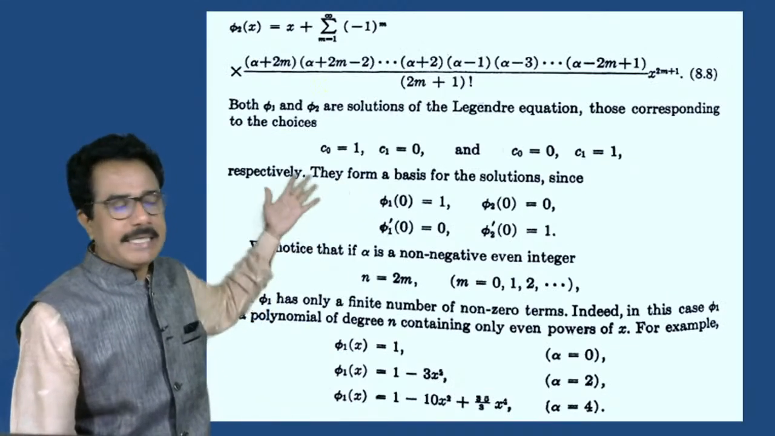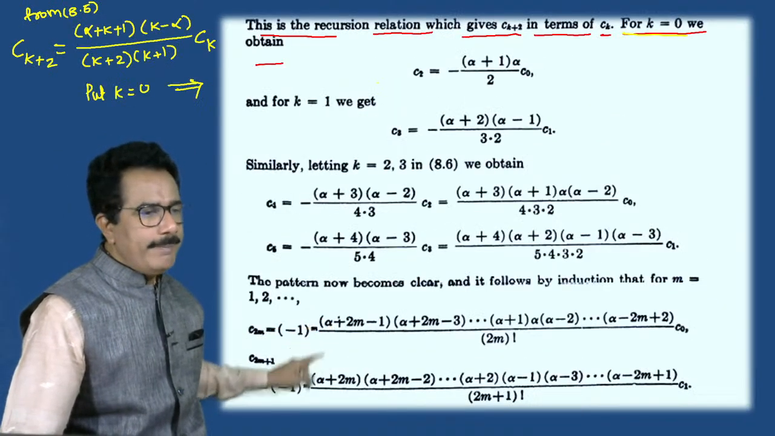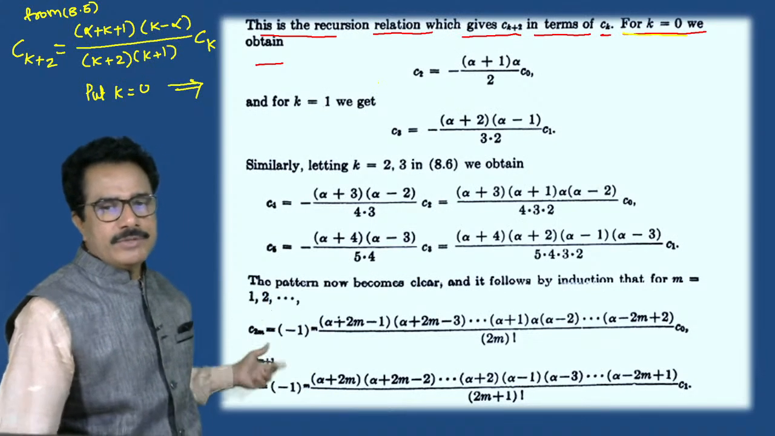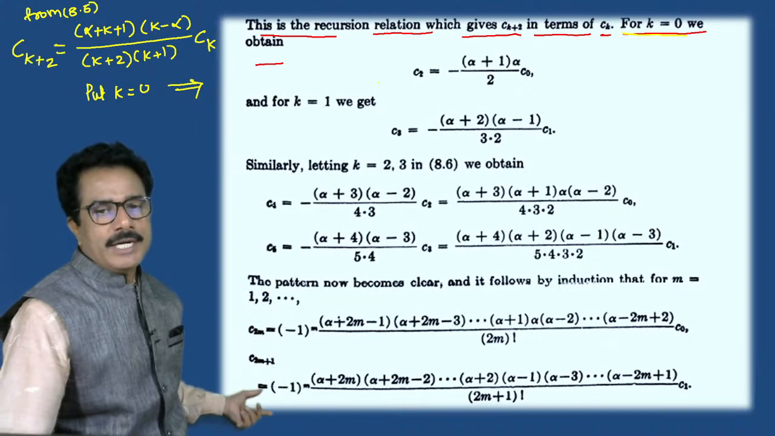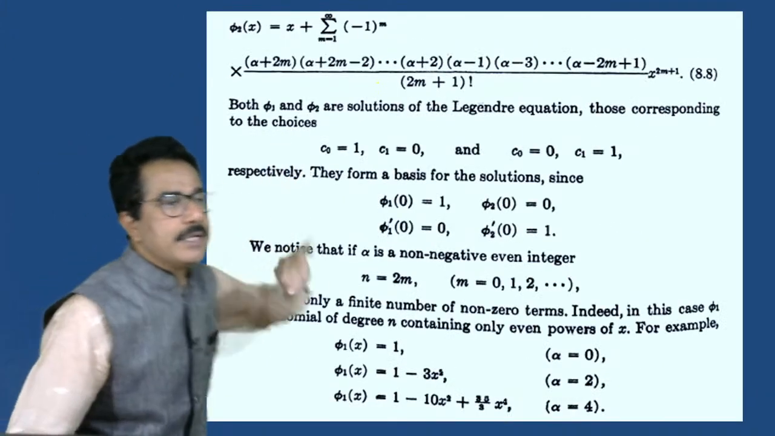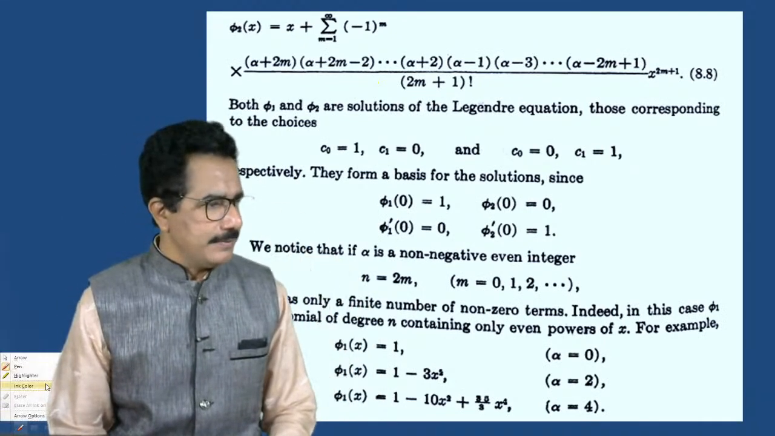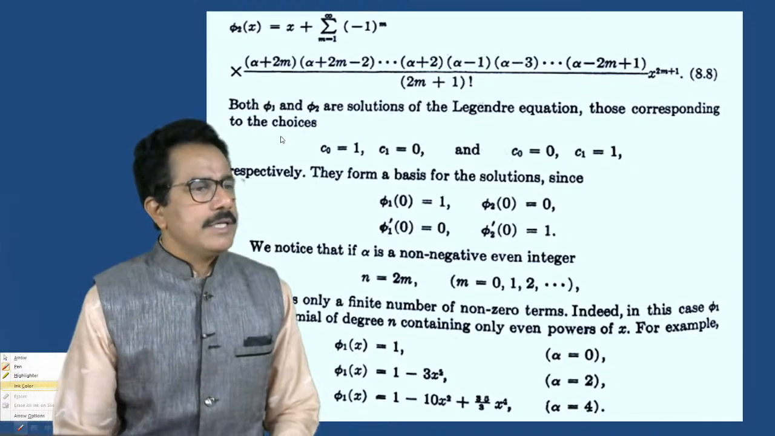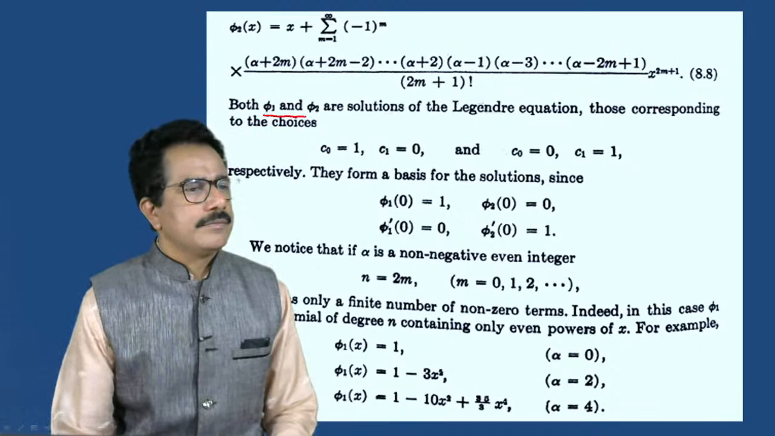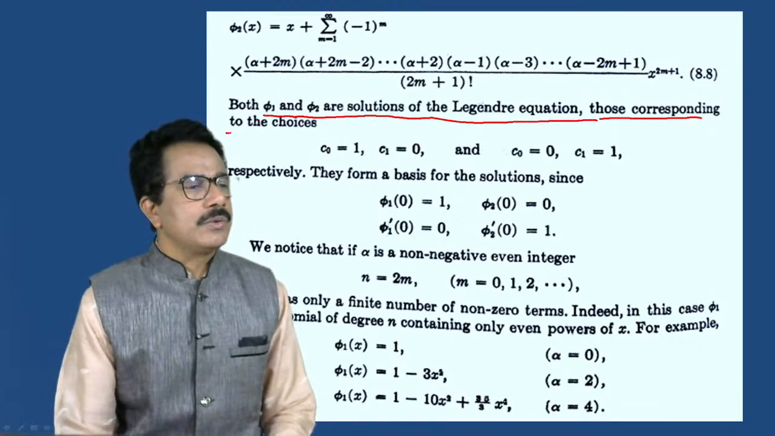2m plus 1 is now written. From this we can write c2m and c2m plus 1. So by using this we can write phi1 of x, and by using this we can write phi2 of x. Okay, so we get phi2 of x. Thus both phi1 and phi2 are solutions of the Legendre equation corresponding to the choice.